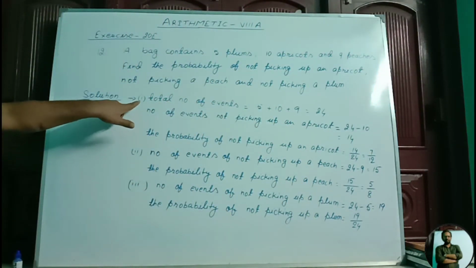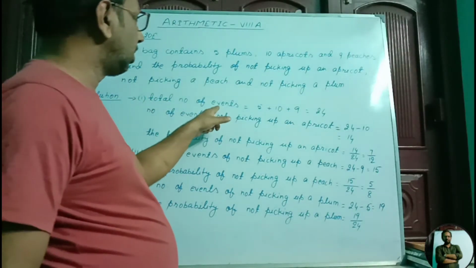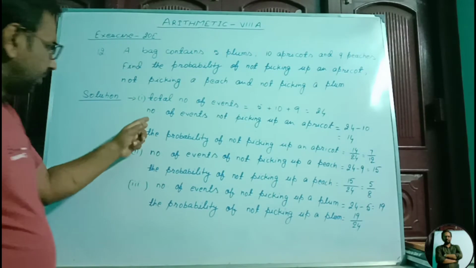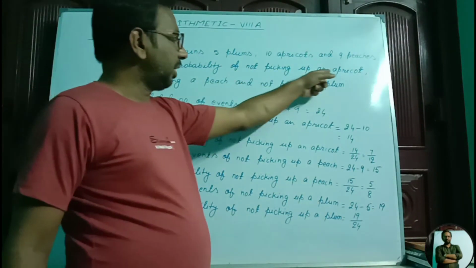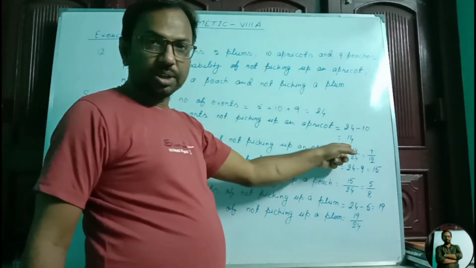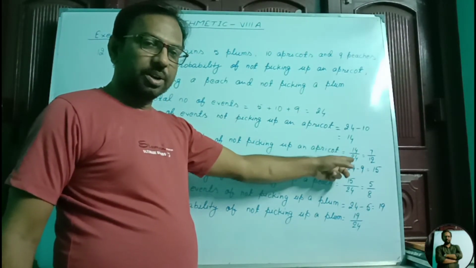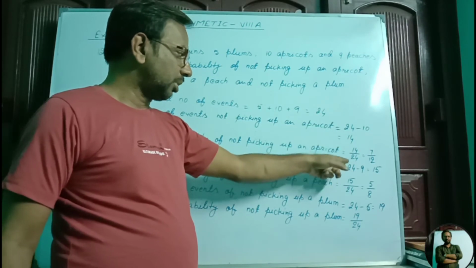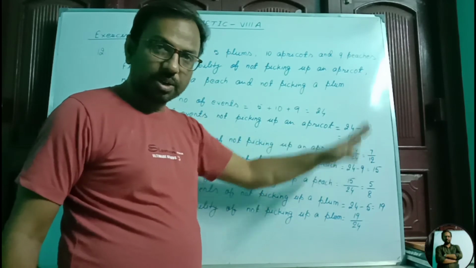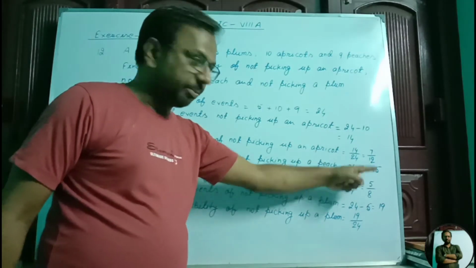So first of all, in the solution, in the first step I have found the total number of events. Total number of events equals 5 plus 10 plus 9, equal to 24. Then I have written the number of events of not picking up an apricot equal to 24 minus 10, that is equal to 14. So the probability of not picking up an apricot is equal to 14 by 24, meaning this number of events by the total number of events. I have written 14 by 24 in the simplest form, that is equal to 7 by 12. So the probability of not picking up an apricot is equal to 7 by 12.